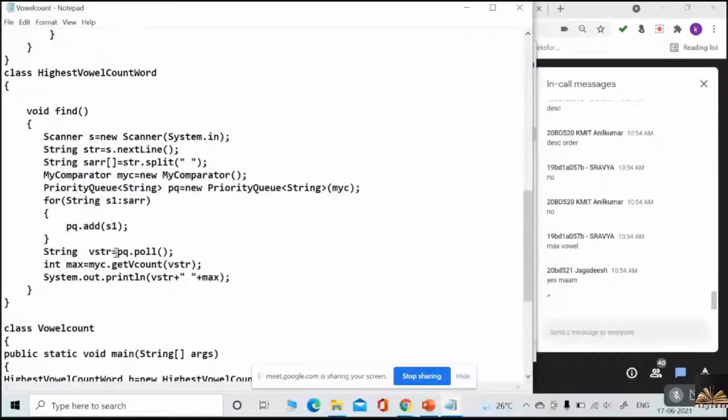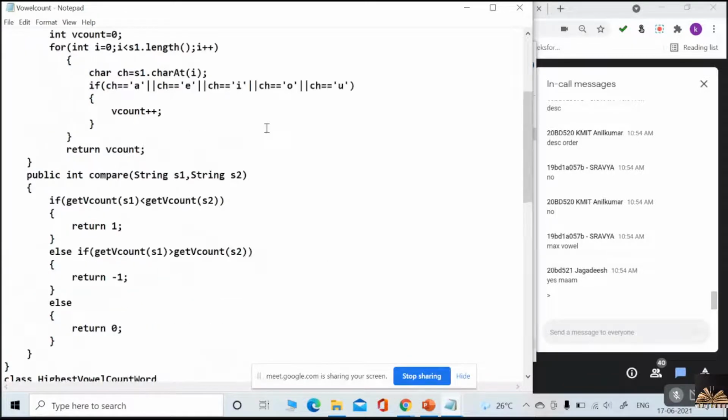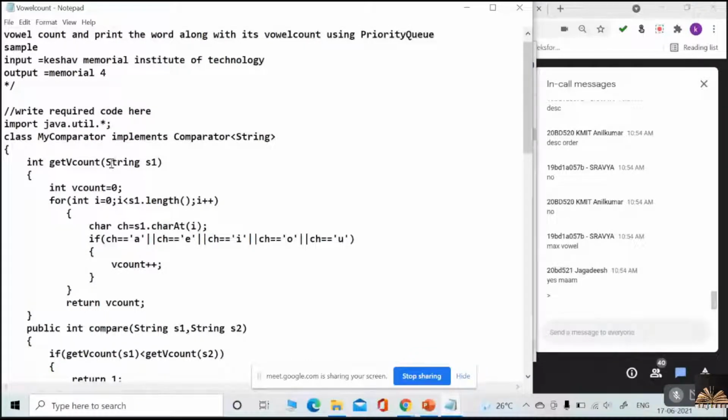Understood? And I need to poll first. What is it going to give you? I'm just getting a word, a string. Yes or no? When I poll, after arranging, I'll be getting one word. I need to pass that string to the get vowel count method, so that this vowel count method will take that string each time. Understood or not?